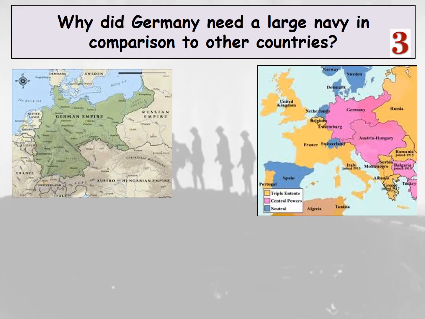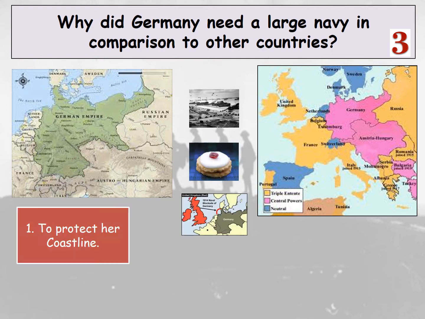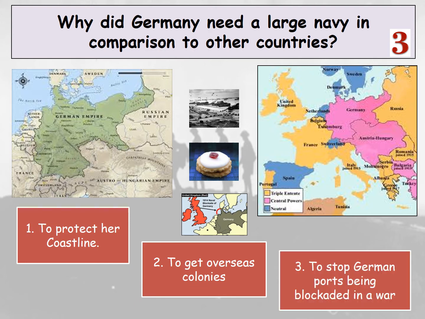Now, why did Germany need a large navy in comparison to other countries? Again, if you look at the map on the board there, Germany needs a navy to protect her coastline as well, to get overseas colonies, and to stop German ports being blocked in a war, because German ports are very important for Germans to get materials in, such as food and raw materials as well.